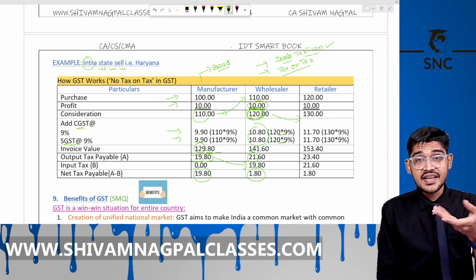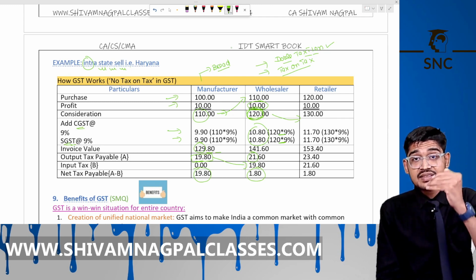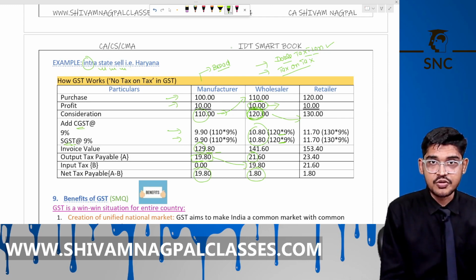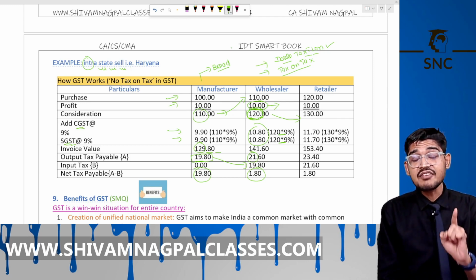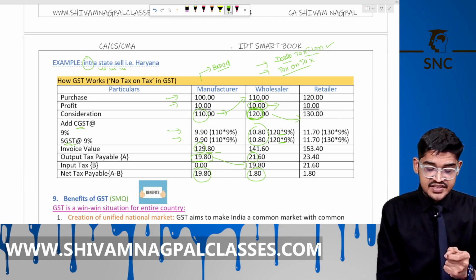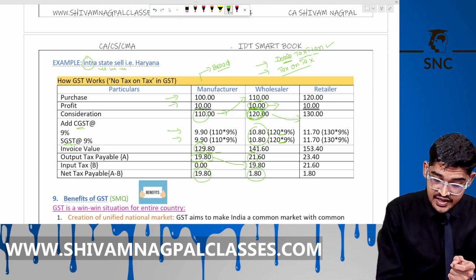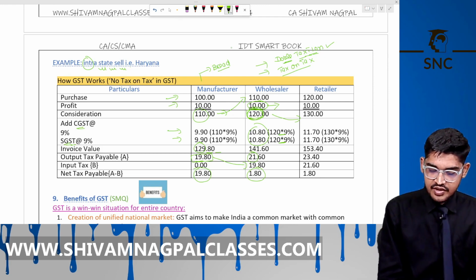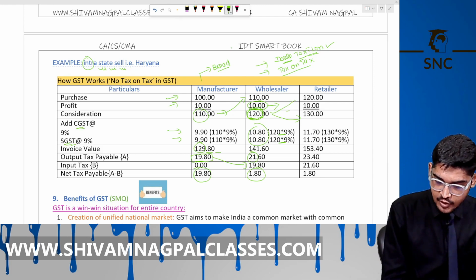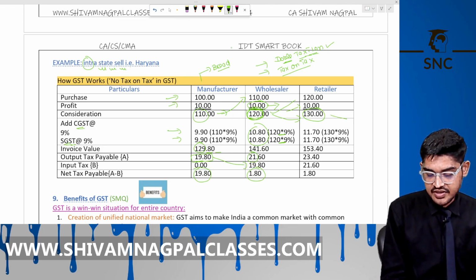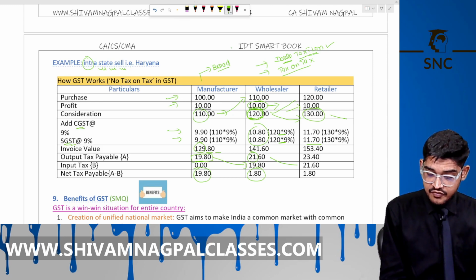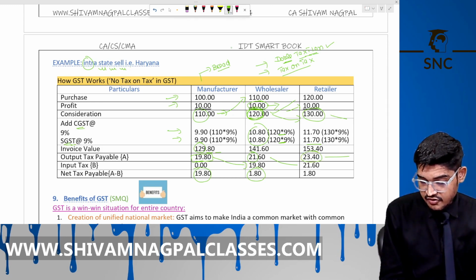So what it means is, he needs to pay tax only on the value added by him, which is 10 rupees, not on the whole amount. Okay, so GST is a value added tax. Under GST there is no double taxation. You have to pay GST on the value added by you. Is it clear? Now he sells for 120 at 10 rupees profit and I sell at 130 to the customer. Again, he will get credit for the GST amount, and the final burden of GST is on the final consumer.